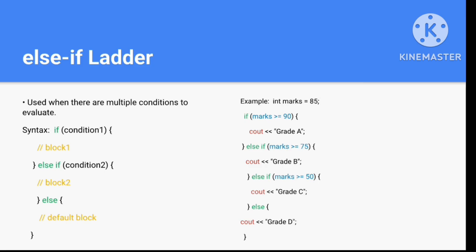And lastly, if all the statements are false, then the else block will get executed. But here in the example it is given 85 marks, so grade B will get printed because 85 is greater than 75 but not greater than 90. So this way it will get executed.